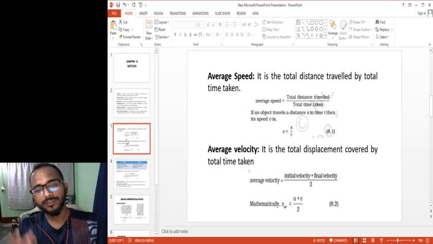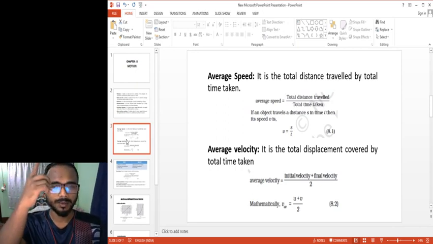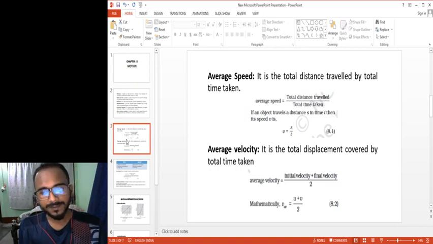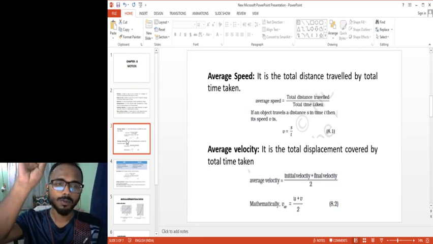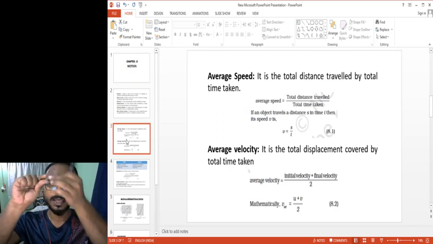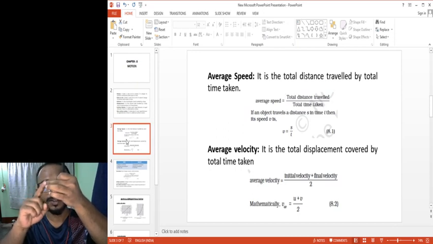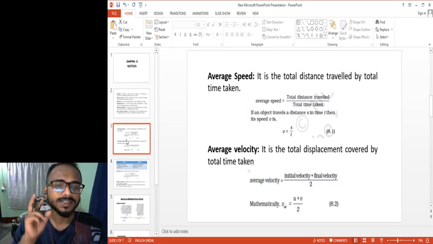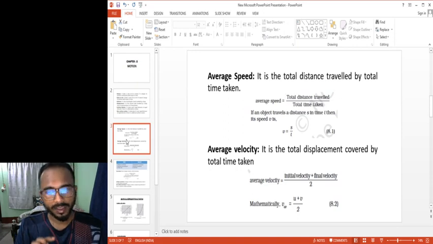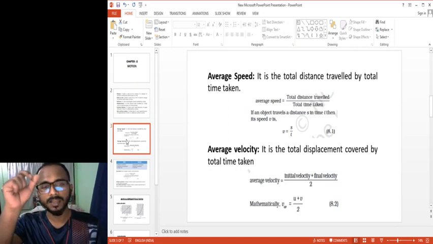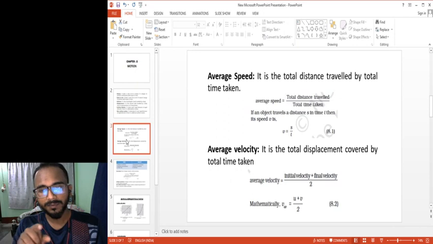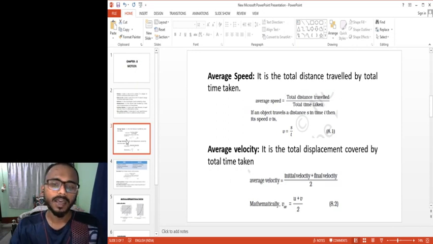Suppose I throw a stone to the sky. Initially I will give some velocity to the stone, suppose I throw it at a velocity of 5 meters per second. When the stone reaches the topmost point, it will stop, and from that point it will come back. So what is the final velocity? The final velocity is 0 meters per second. So I have an initial velocity which is more, and a final velocity which is 0. If I add them and divide by 2, I will get my average velocity.